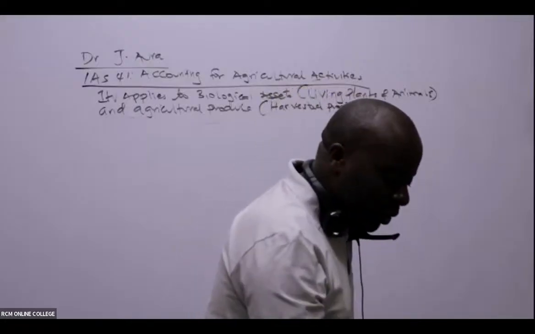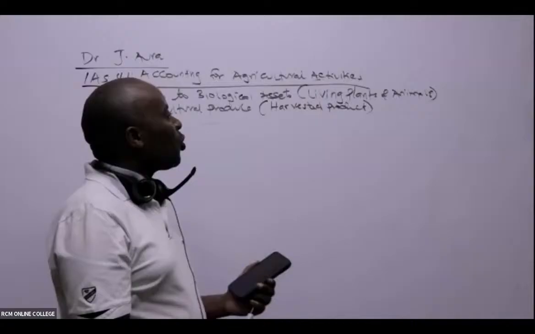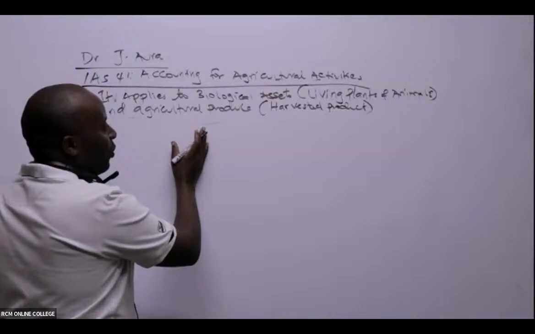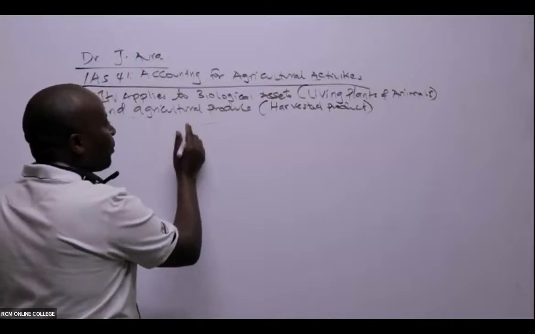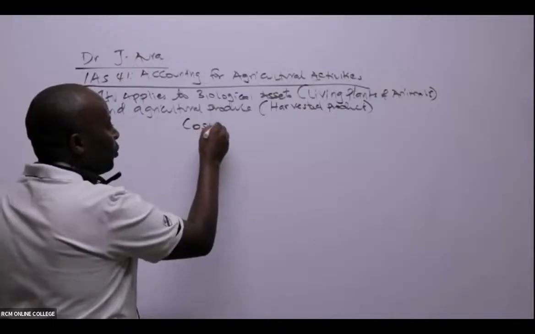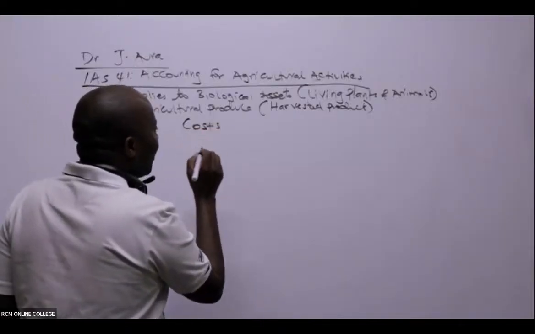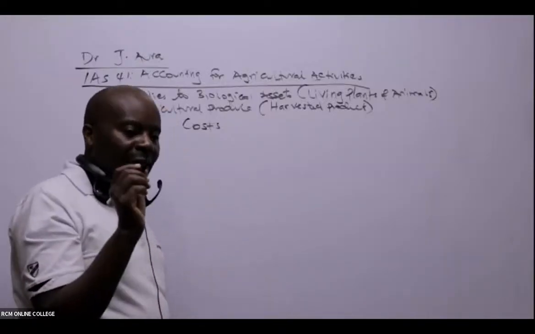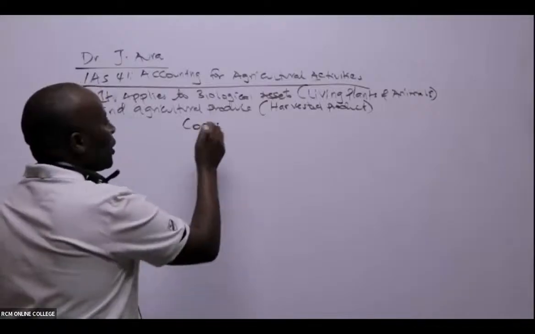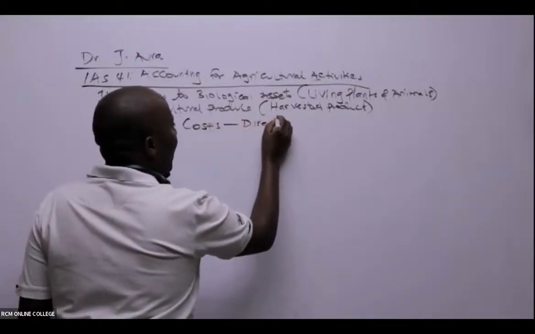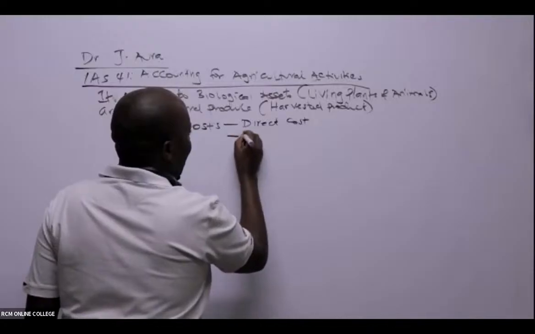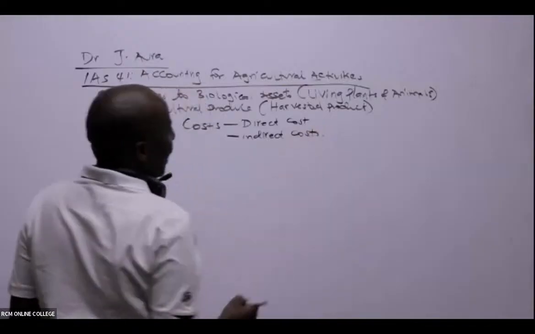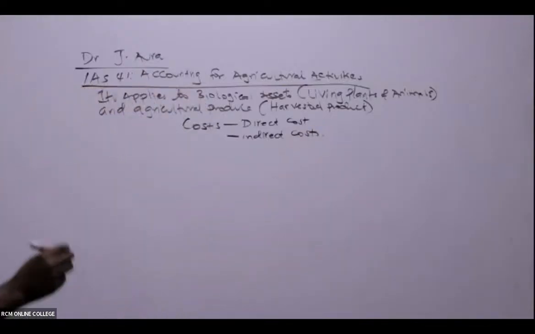All right. Then I will straight away show you that we have two types of costs. Whenever it comes to costing, we have two types of costs, which are very important for us to remember under IAS 41. Whenever we talk of measurement, we have direct costs and indirect costs.